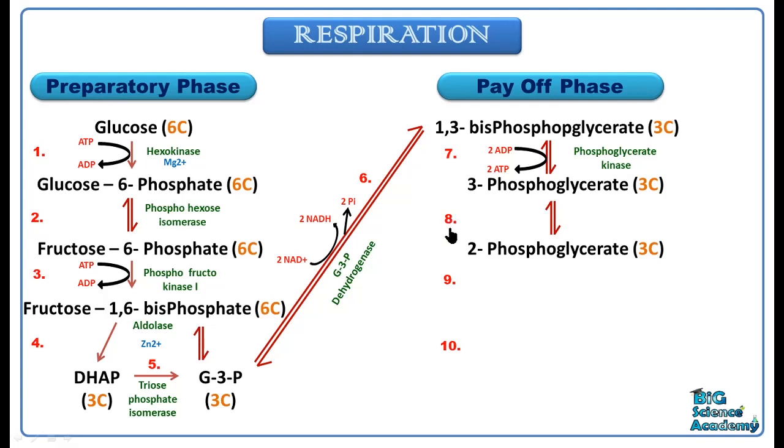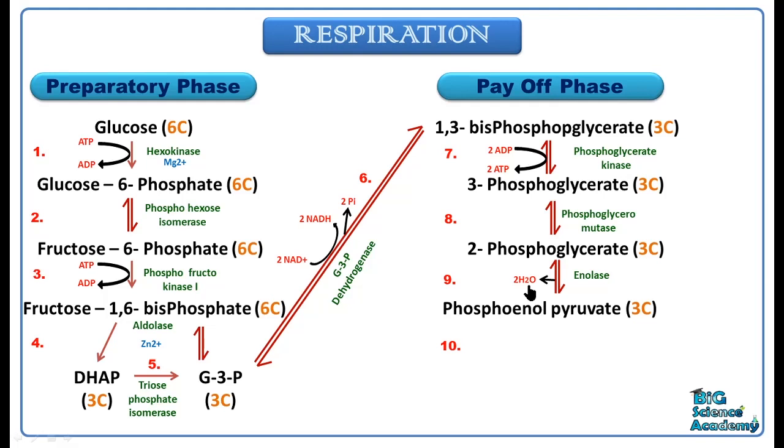Okay, with the help of an enzyme phosphoglyceromutase. In the 9th phase, this 2-phosphoglycerate compound is converted into phosphoenol pyruvate. Okay, so one enol group is added with the help of an enzyme enolase. And here, while the addition of the enol group, water molecules are eliminated.